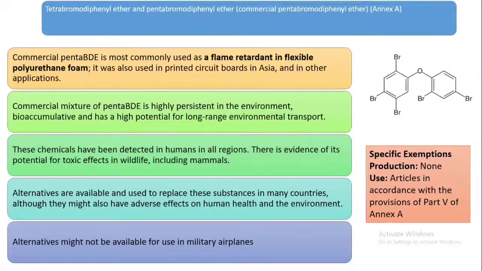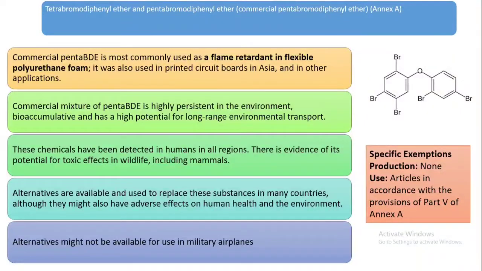Now, tetrabromodiphenyl ether and pentabromodiphenyl ether. These belong to Annex A, and were commonly used as a flame retardant in flexible polyurethane foam. They were also used in printed circuit boards in Asia and in other applications. The commercial mixture of pentaBDE is highly persistent in the environment, bioaccumulative, and has a high potential for long-range environmental transport. These chemicals have been detected in humans in all regions.